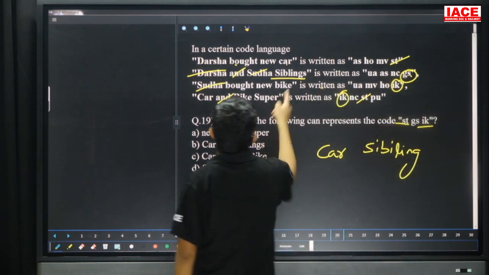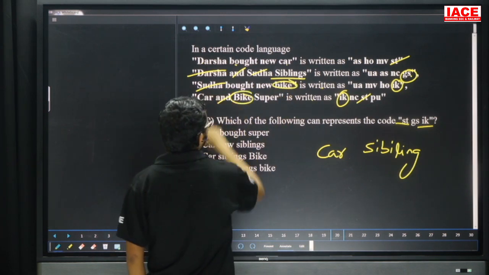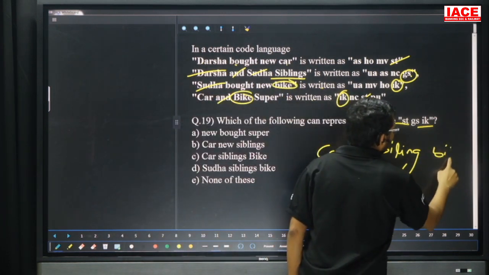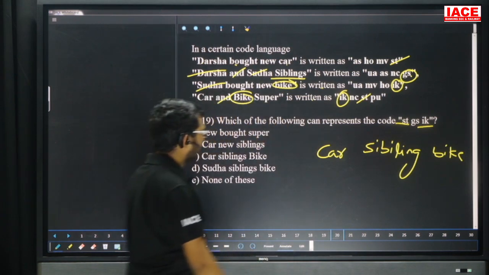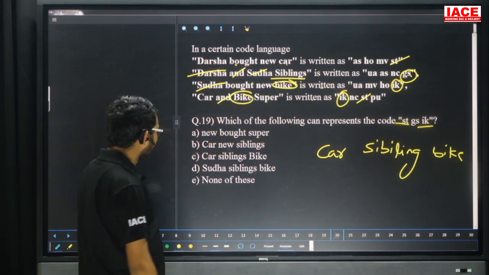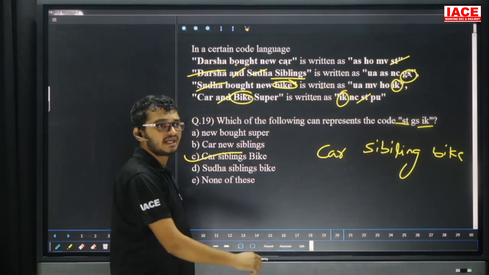So friends, here we are having bike, here also we are having bike. That means here the code is part bike. That means what is the code here? Car sibling bike. Answer is what? Option C. Question number 19, option C.